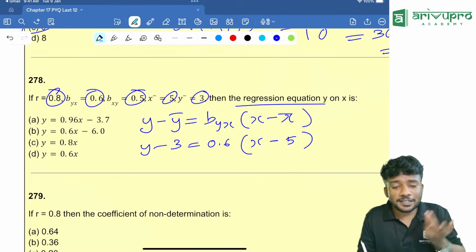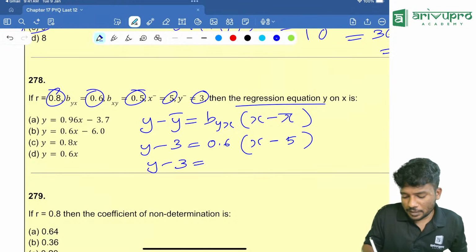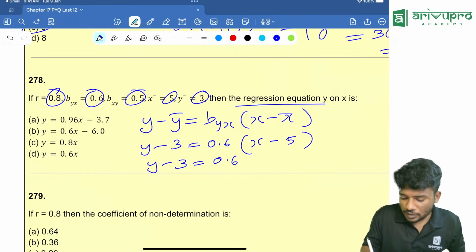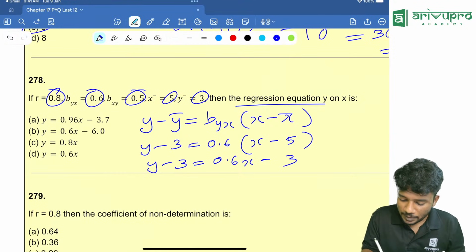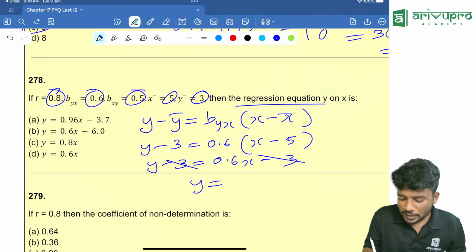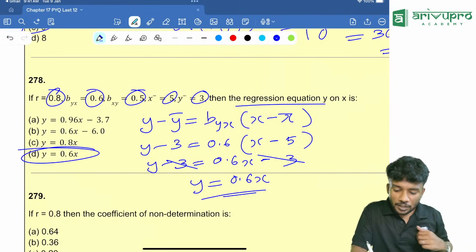You have everything right in front of you. Now just open the bracket. Y minus 3 is equal to 0.6 into x minus 5. 5 into 0.6 is equal to 3. Minus 3 cancels. So y is equal to 0.6 x is your answer. Option D is your answer.